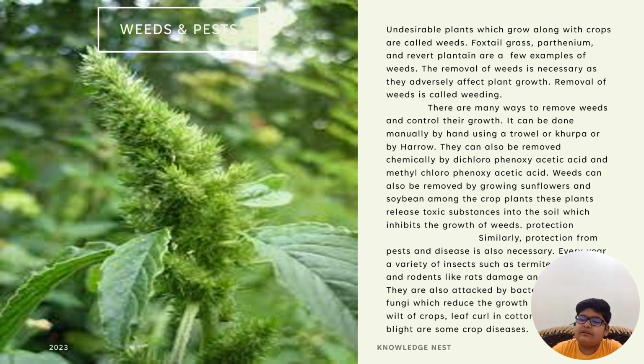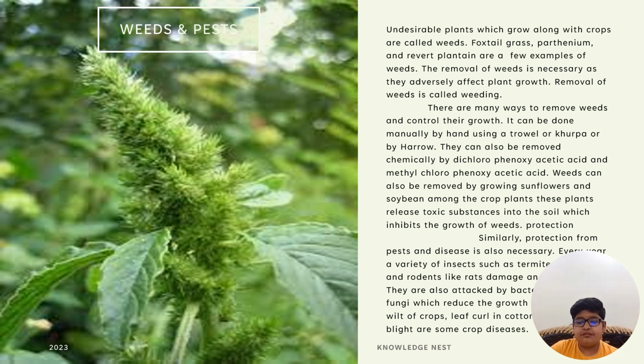This can be done manually by hand using a trowel or a khurpa or by harrow. This can also be done chemically by using dichlorophenoxyacetic acid and methylchlorophenoxyacetic acid. Weeds can also be removed by growing plants such as sunflower and soya bean among the crops. These plants release toxic substances into the soil which inhibit the growth of weeds.